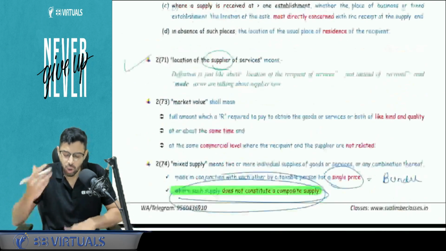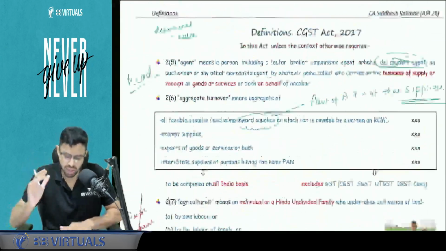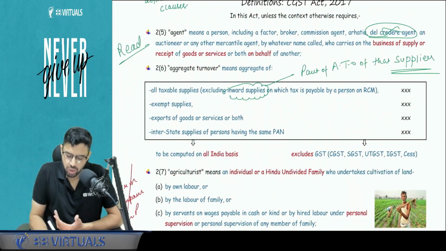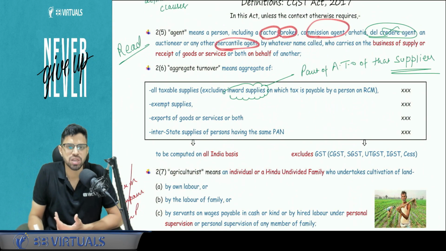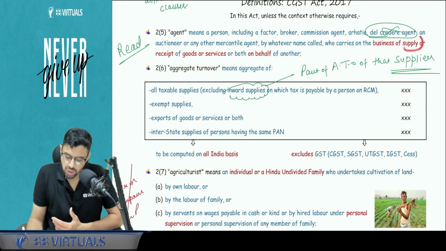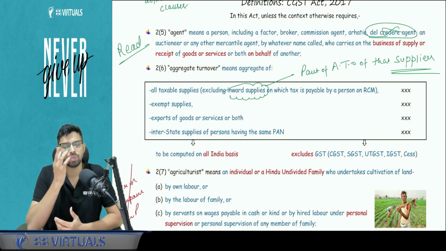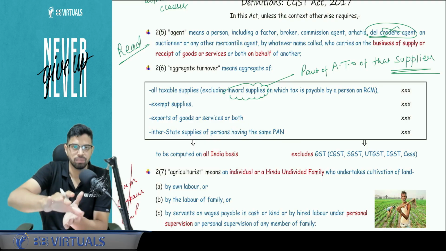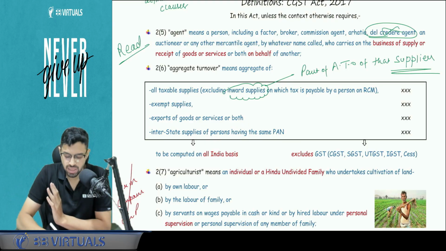Agent means basically all forms of agent: distributor, concessionaire, artiya, that is a Hindi word used, mercantile agent, factor, broker, commission agent, whether he is doing the business of supply or receipt of goods or services on behalf of another. So he is doing on behalf of another, either supply or receipt. This is just a general definition that you need to just read.